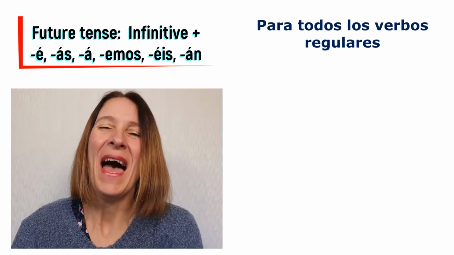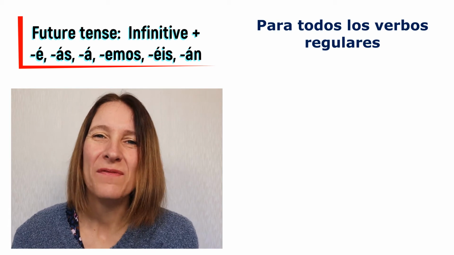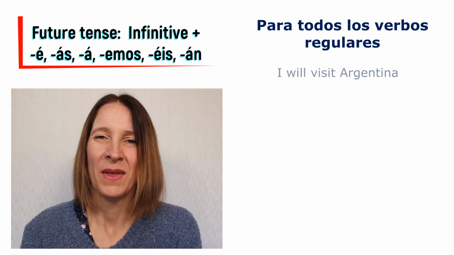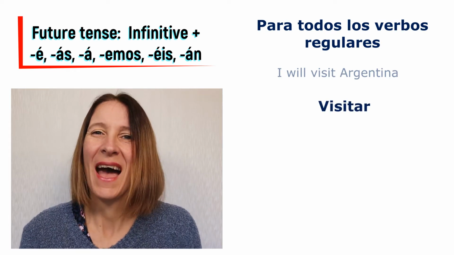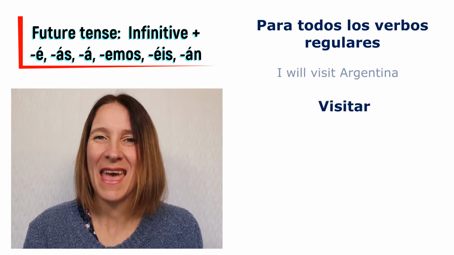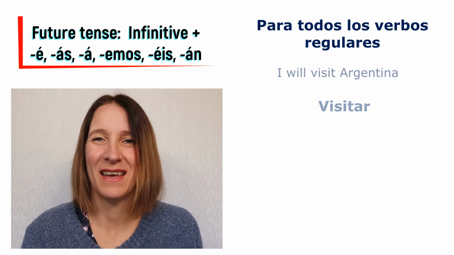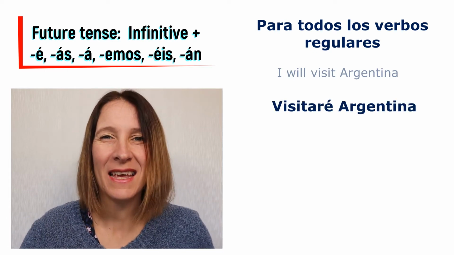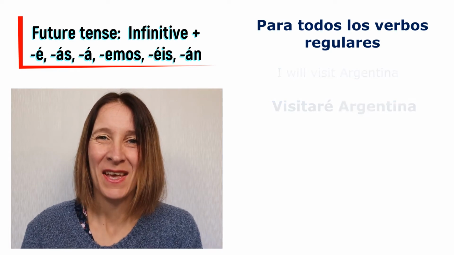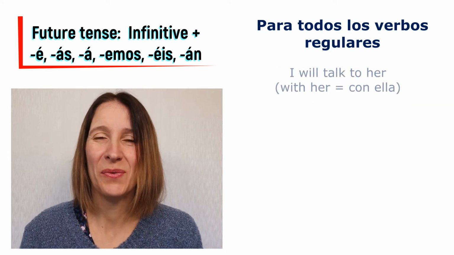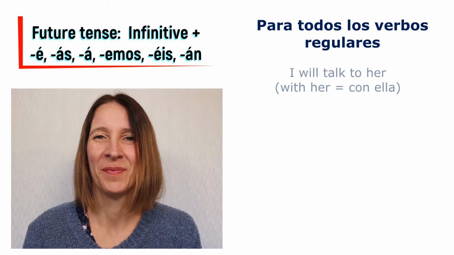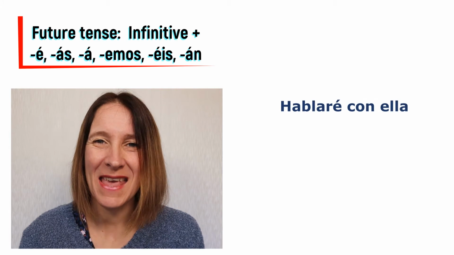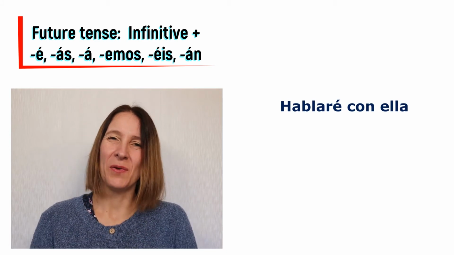Okay, so how would you say, I will visit Argentina? Well, what you're going to do is take the infinitive verb, visitar, add the yo ending, é, and then Argentina. So it will be visitaré Argentina. It's that easy, okay? So I will talk to her will be hablaré con ella.